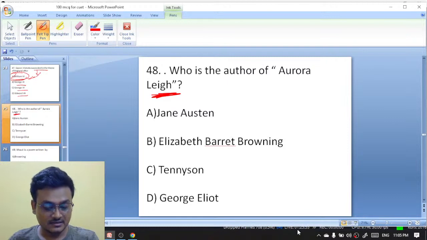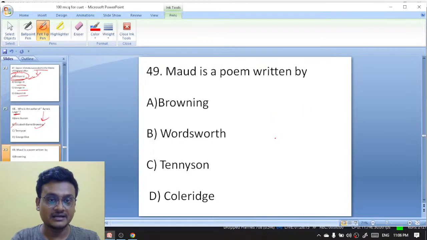Exactly. Good. Fantastic. That is awesome. This is a verse novel by Elizabeth Barrett Browning. Priyanka, exactly. Subhash, exactly. It is Elizabeth Barrett Browning, the author of Aurora Leigh. B is the right answer.